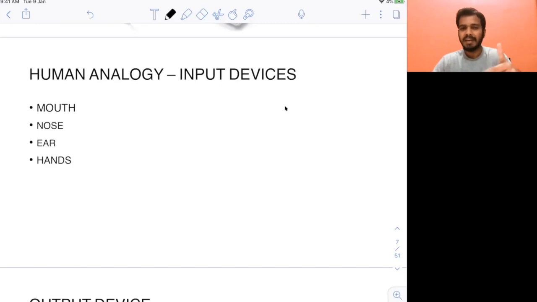Nose can be used for both inhaling and exhaling, so for both it can be used. When you breathe in, it's like an input. When you breathe out, it's like an output. Ears you use for listening, so that's again an example of input devices. Hands are also mostly input devices. You use your hands for doing different activities, so that's also input.